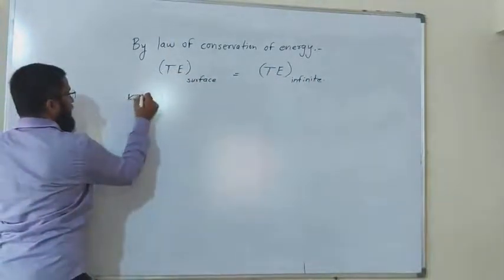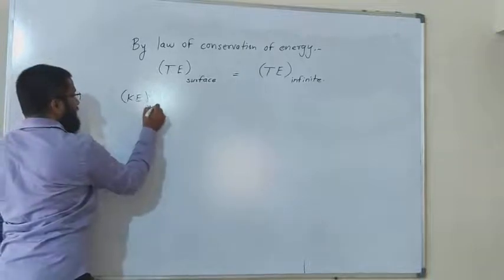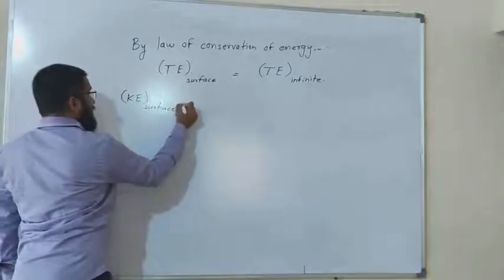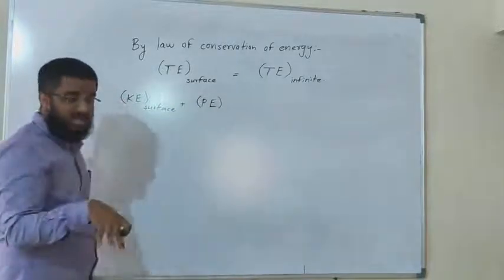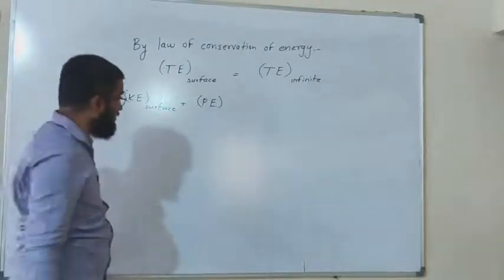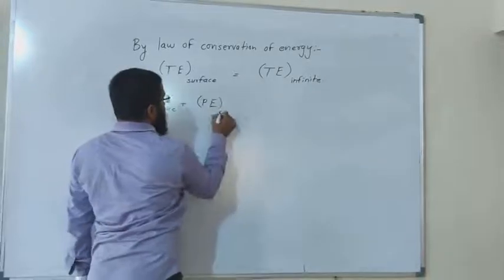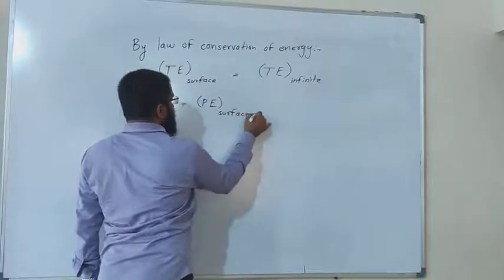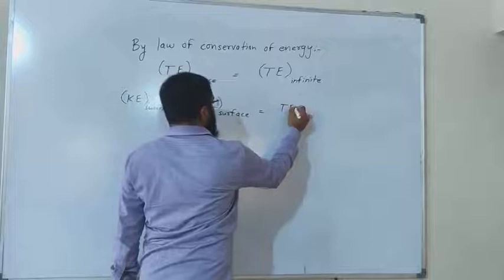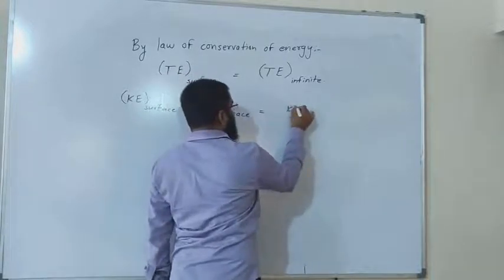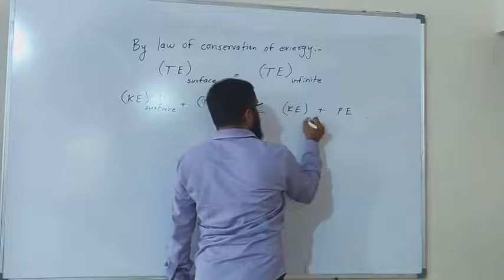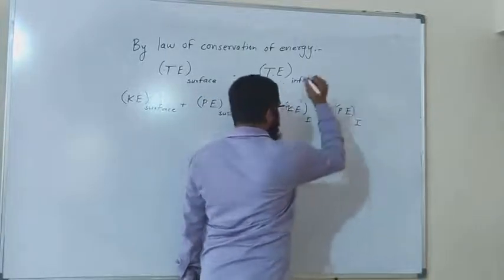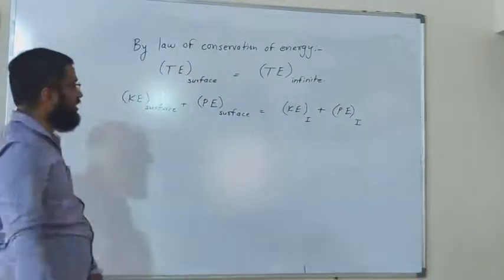It is the kinetic energy on the surface of the earth plus potential energy, and that potential energy is not of the object but should be the potential energy of the earth. So the total energy on the surface should be equal to the kinetic energy and potential energy at some infinite distance. I will put I instead of writing the whole word infinite.